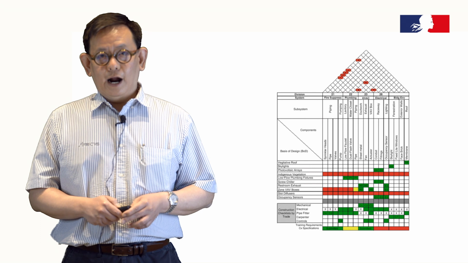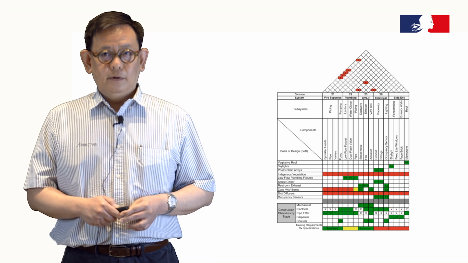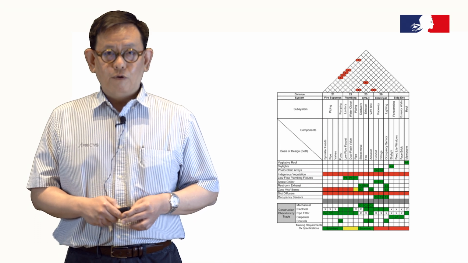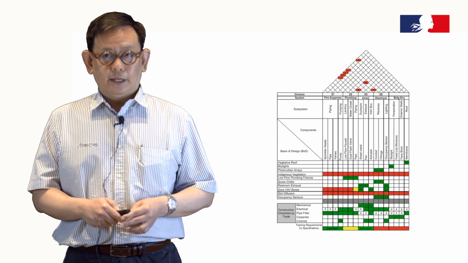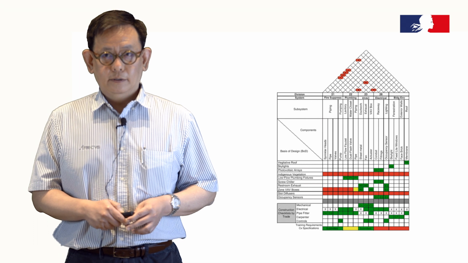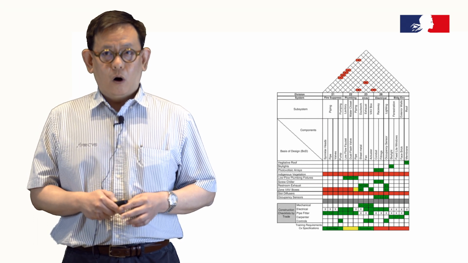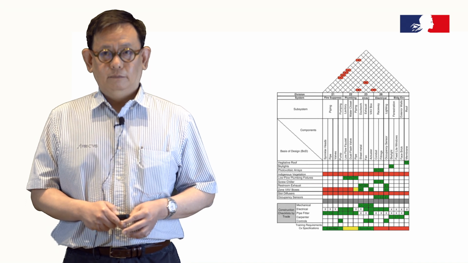So, after the OPR is developed and sent to the project team, the designer will work on how to achieve the target set in the OPR. The architect and engineer will have to propose the BOD, or basis of design. Basis of design is what the design team proposes to the client on how to design the building to meet performances as mentioned in the OPR.